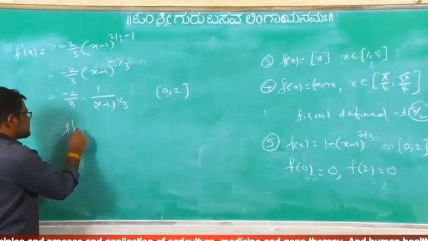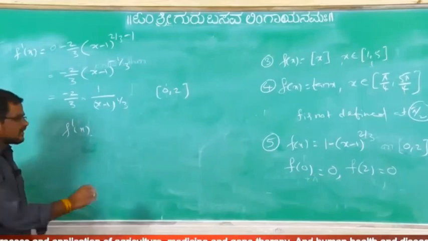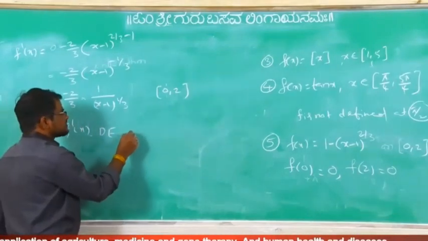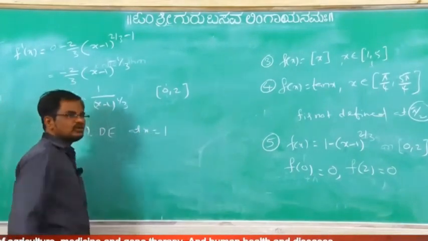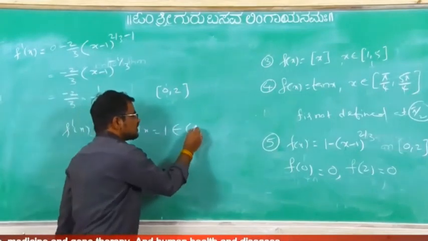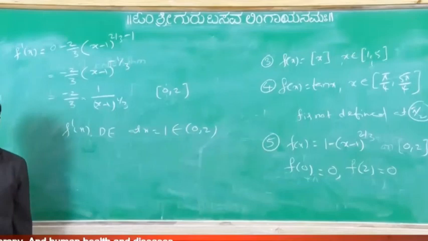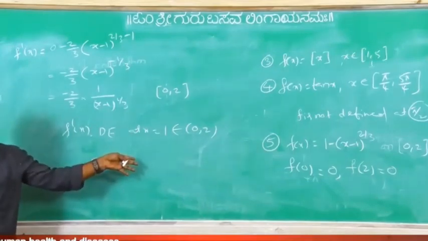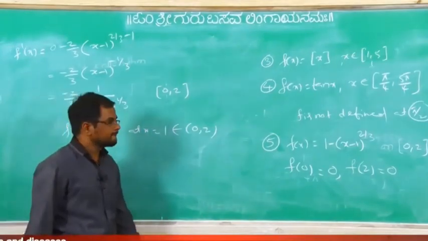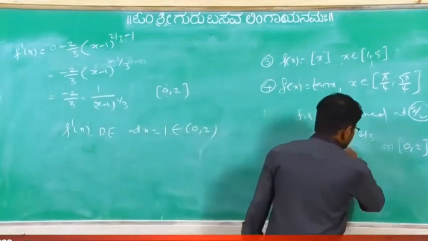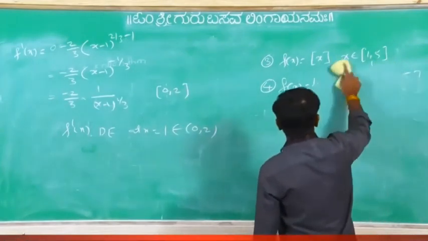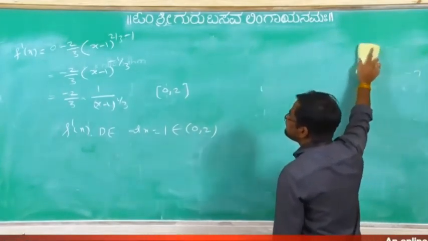So is f dash x existing? f dash x does not exist where? At x equal to 1, which belongs to 0 to 2 or not, because if you take x equal to 1 it is not defined. So that's why Rolle's theorem is not applicable. These are the problems based on applicability or examining the Rolle's theorem.